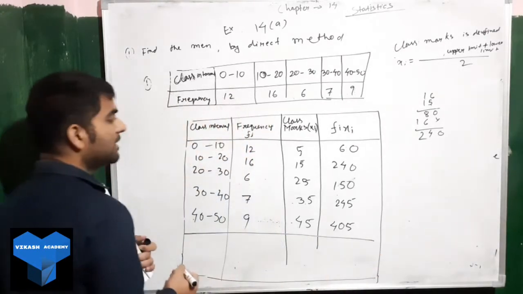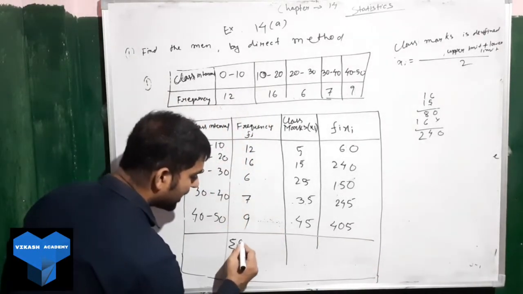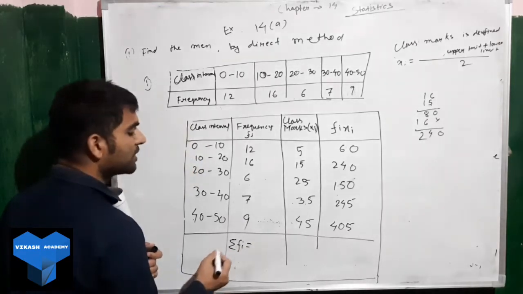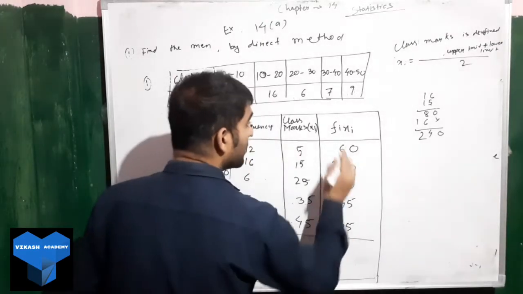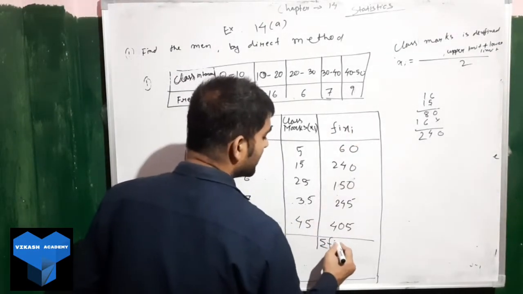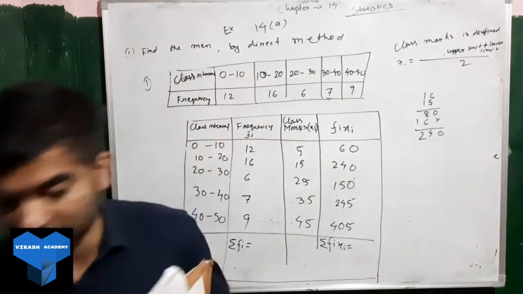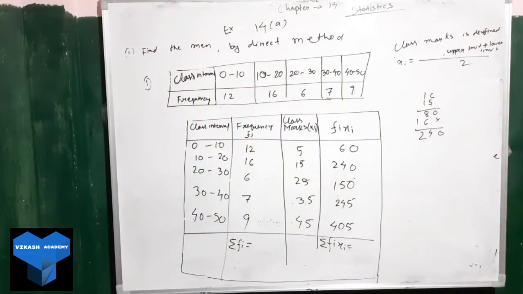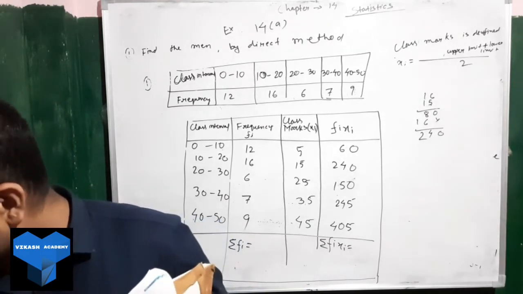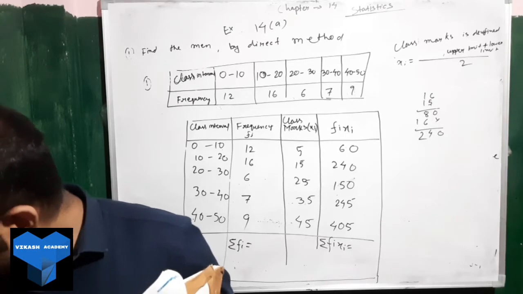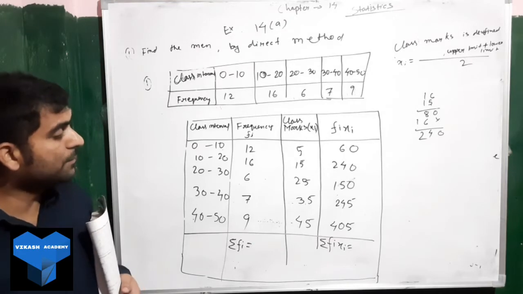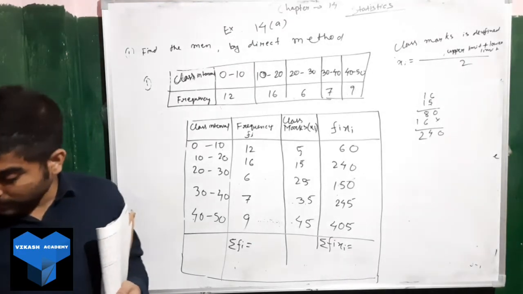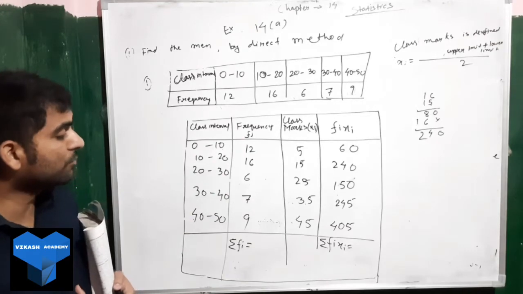We have to find here the summation of fi, and that is also denoted by n. You have to find the summation, meaning the sum of all the fi, and then the fi xi. So try to find the sum and let us see how much we are getting. It will be 60, 240, 150, 245 plus 405. You have to add it.